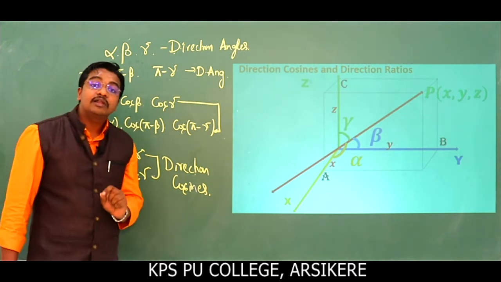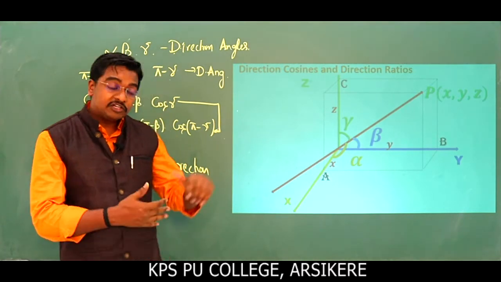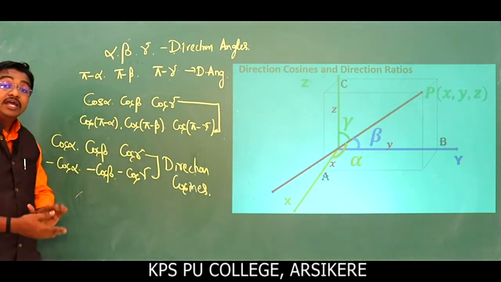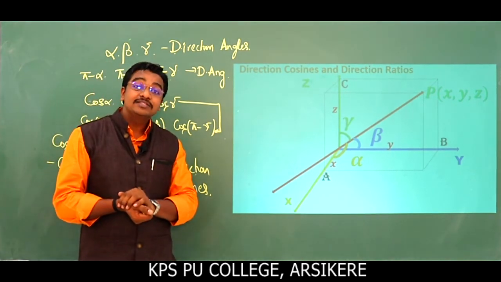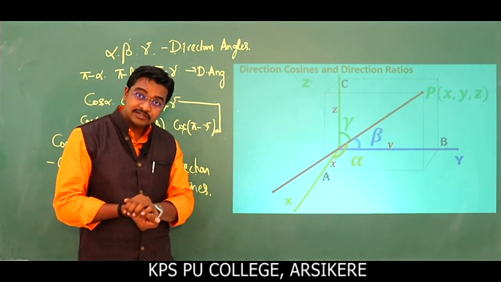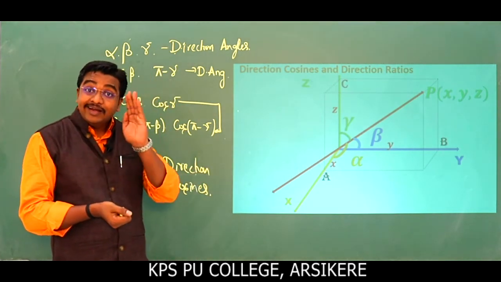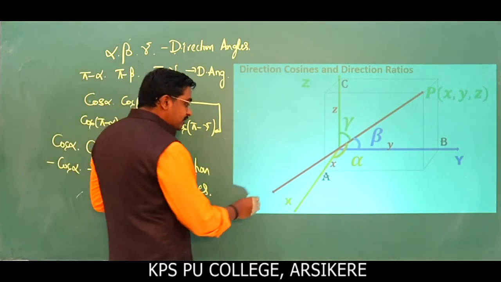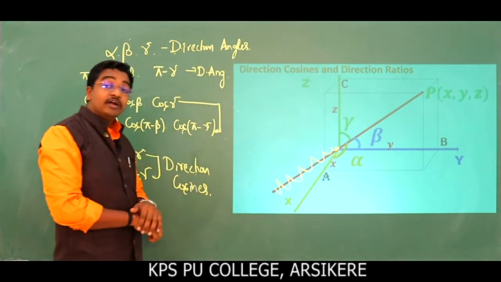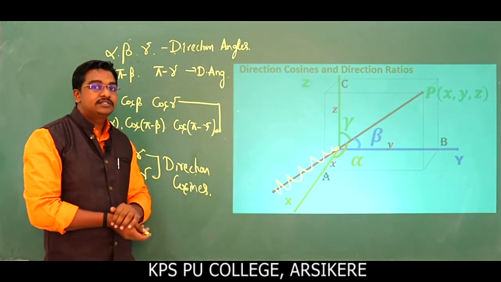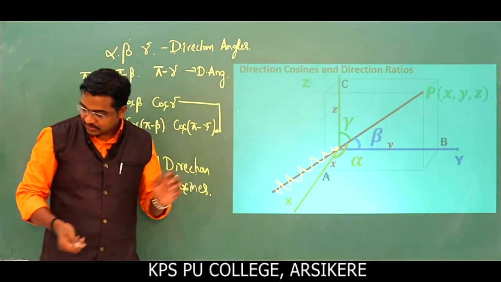So when you discuss lines in 3-dimensional geometry, you have two sets of direction cosines. The first one has positive signs and the second one negative signs. In order to get a unique set of direction cosines, we take this two-way direction line as a directed line segment. That's why we take a unique set of direction cosines. How we are defining it, I will discuss here.